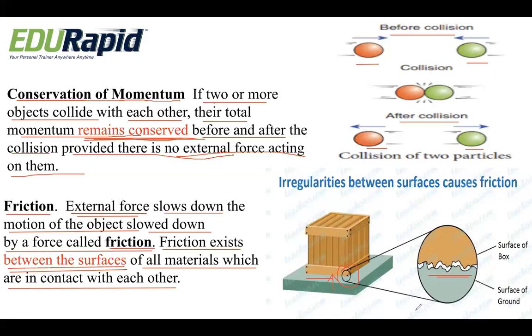So friction always slows down a moving object. Say for example, a bicycle is moving on a road. There is friction between the road and the tire of the bicycle, so it will slow down the bicycle. Any object moving in nature will always experience friction and it will slow it down.